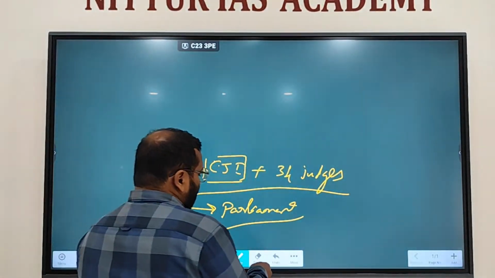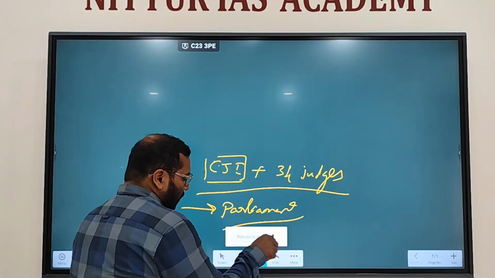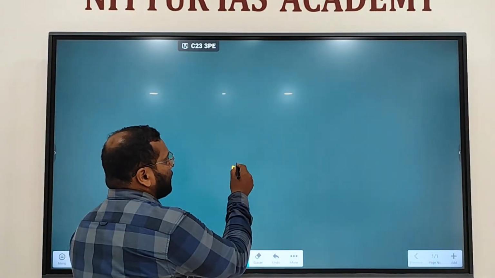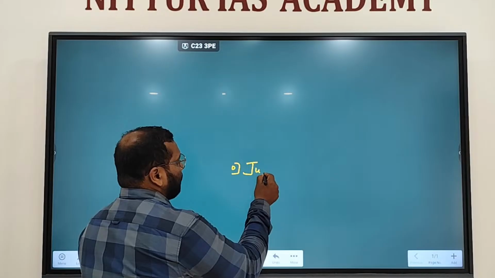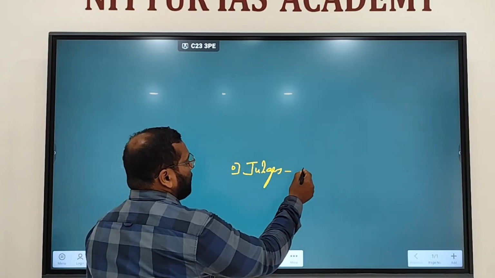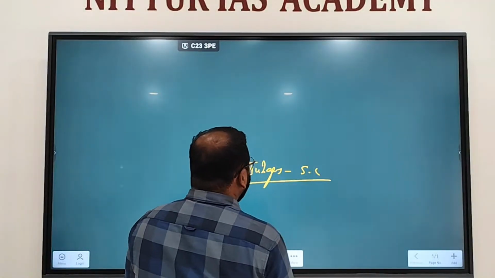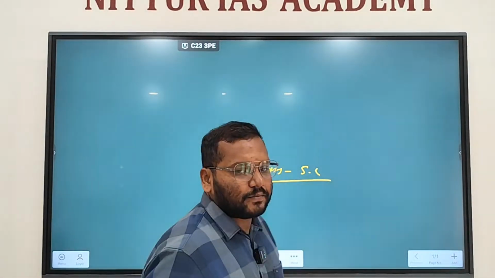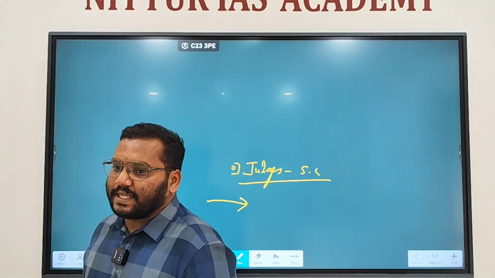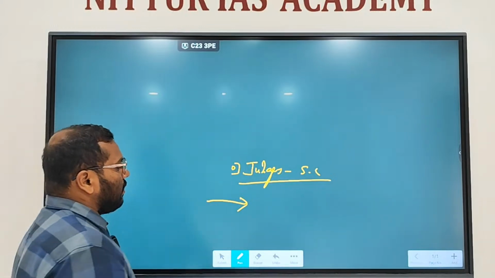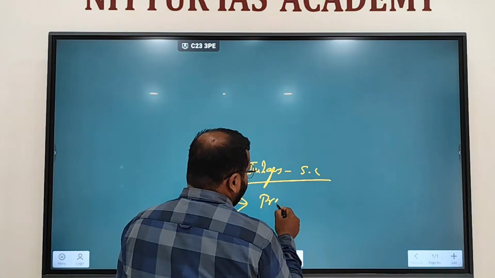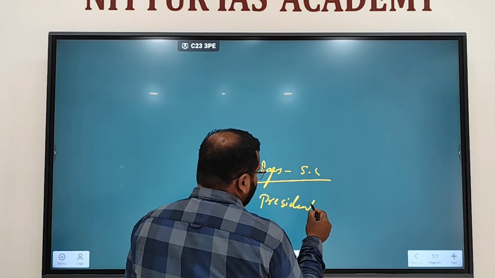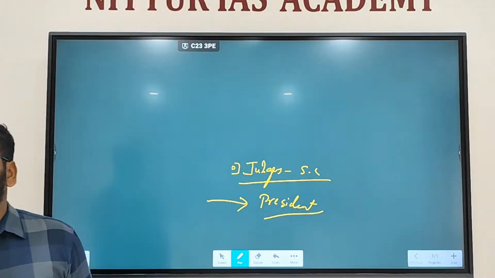Fine. Then we'll talk about judges of Supreme Court. Who will appoint Supreme Court judges? It is the President. President will appoint judges of the Supreme Court.